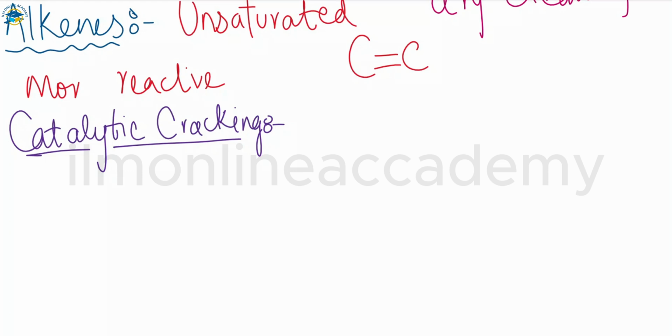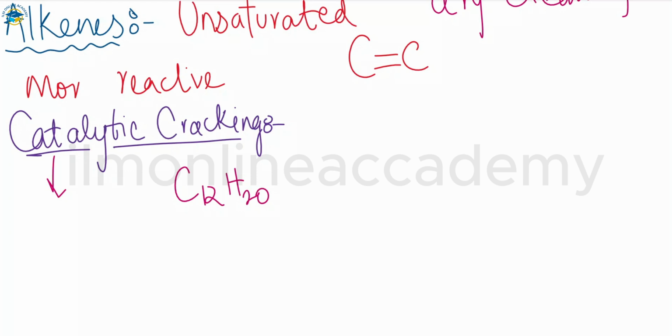So what will happen in this? Large alkane molecules are passed over a mixture of aluminum and chromium oxides, and they are heated to about 550 degrees Celsius. An example of this would be a long chain alkane, C12H22. This is the alkane that we are using, and we have a catalyst that is also used here. That's why we call it catalytic.